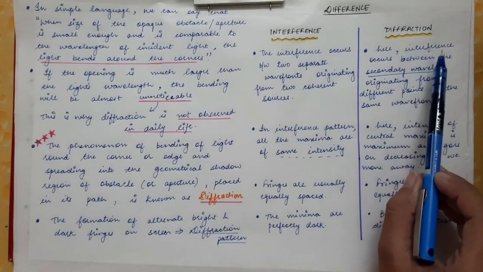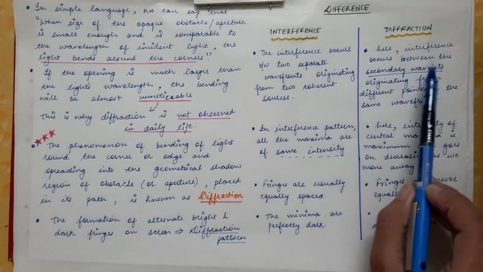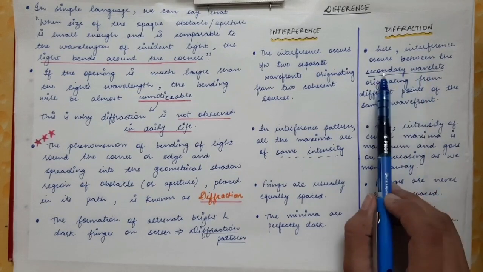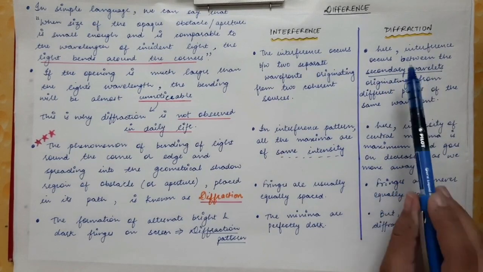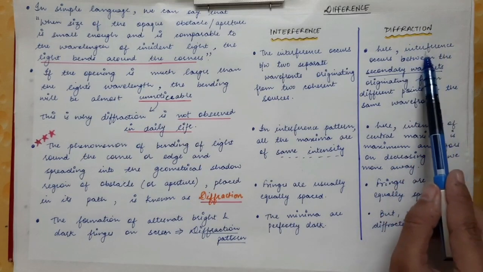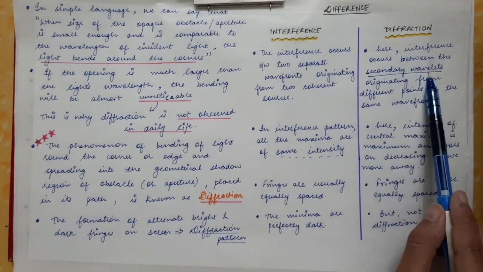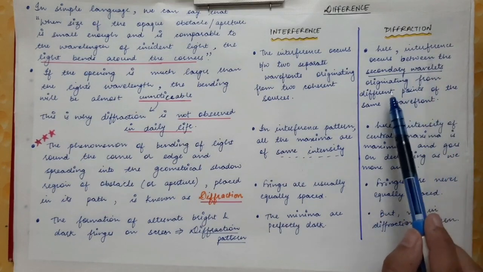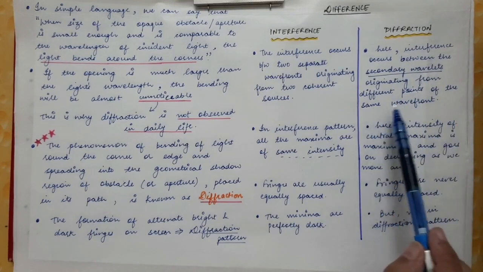In diffraction, the interference occurs between the secondary wavelets. We will see what the secondary wavelets are in the upcoming lectures. So in diffraction, interference occurs between the secondary wavelets which originate from different points of the same wavefront.